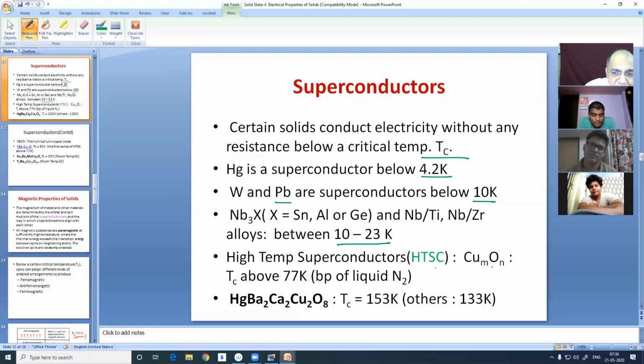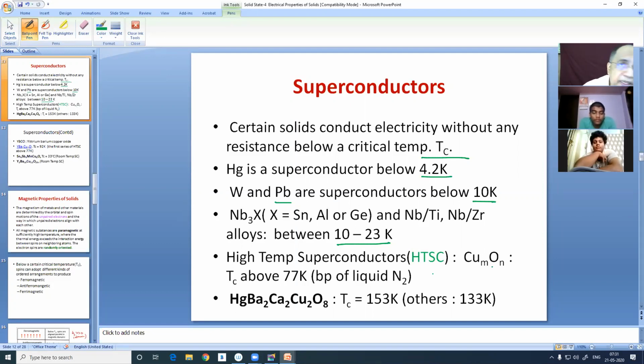Because if such a low temperature is used to get superconductivity, then the expenditure to go to that low temperature is higher than the benefit of getting the superconductivity. So you have to have a liquid nitrogen chamber, even liquid helium. That will be very costly because it evaporates very fast.